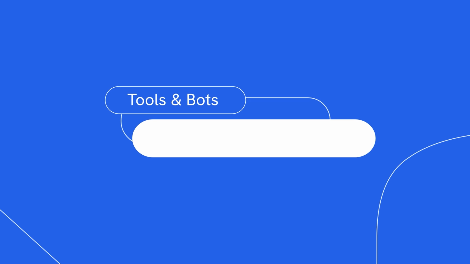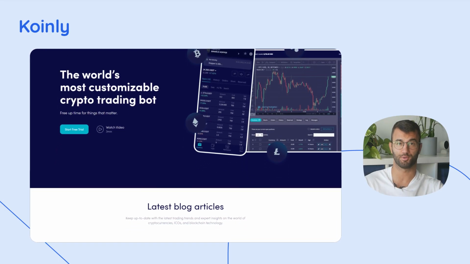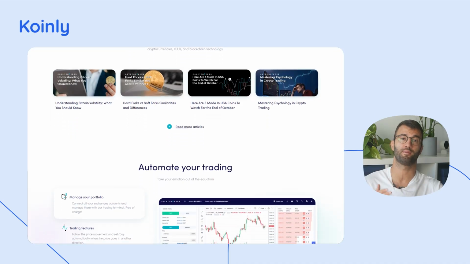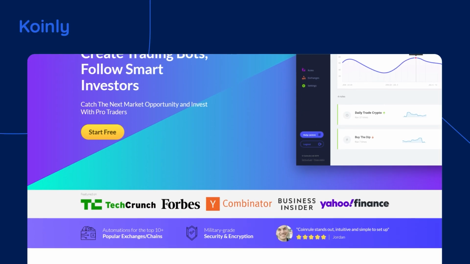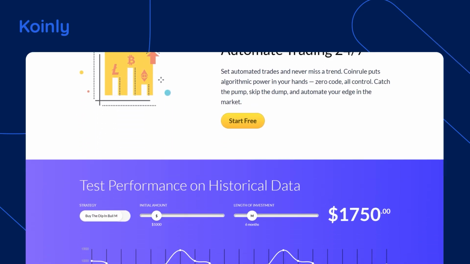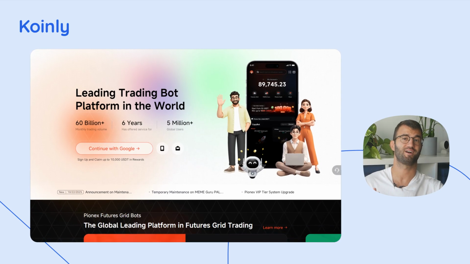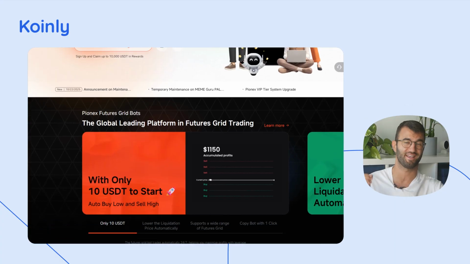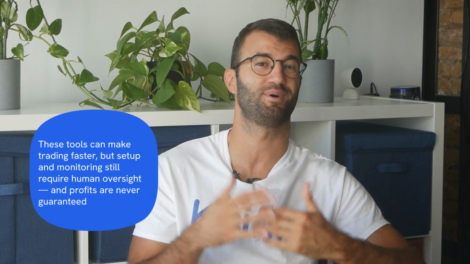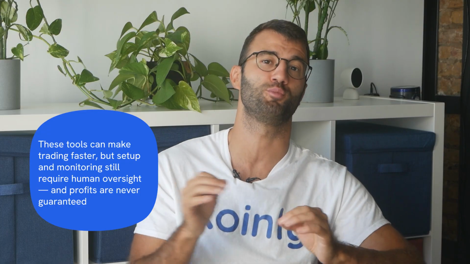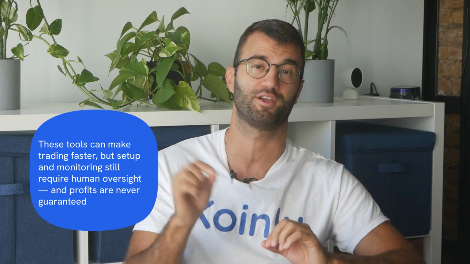Okay, what about tools and bots for arbitrage trading? Many modern arbitrage traders use automated bots to monitor markets and execute trades. Examples include CryptoHopper, which offers triangular and market arbitrage across multiple exchanges; CoinRule, which is user-friendly and ideal for beginners using preset strategies; and Phoenix, which provides a spot futures arbitrage bot and built-in automation. These tools can make trading faster, but setup and monitoring still require human oversight, and profits are never guaranteed.